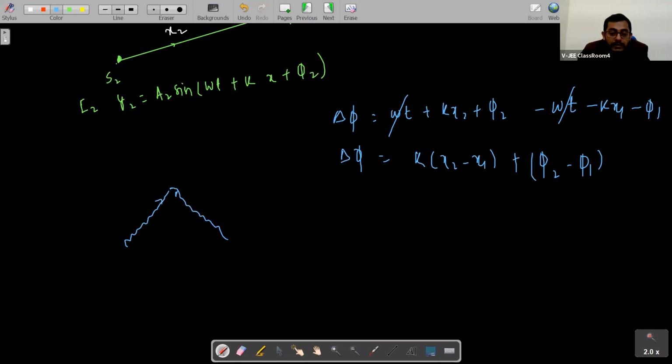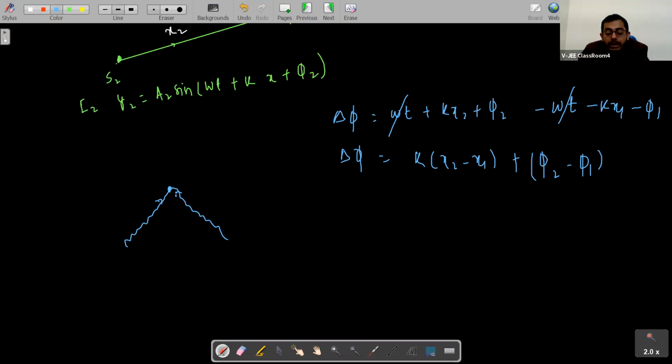So if these two waves are coherent, coherent means of the same frequency, it will show interference here. These two waves will superimpose and make some third wave, right?